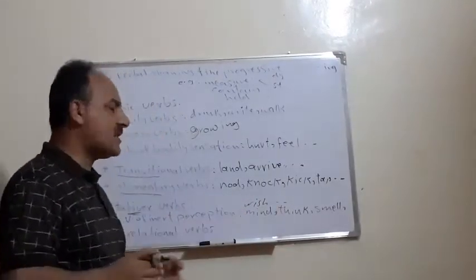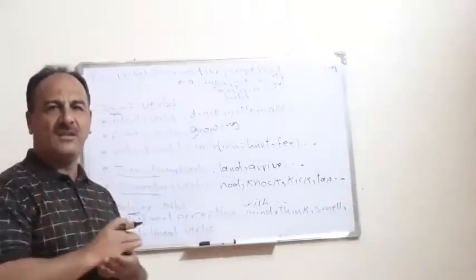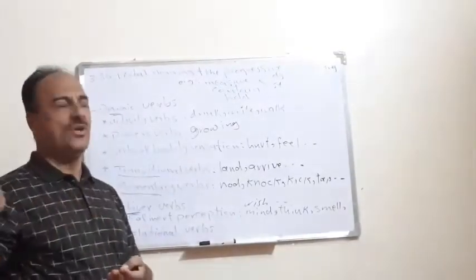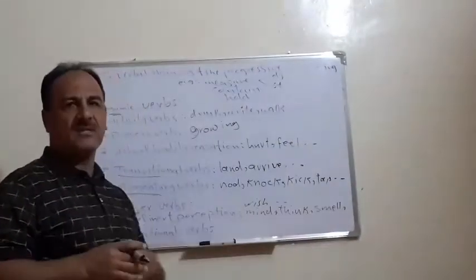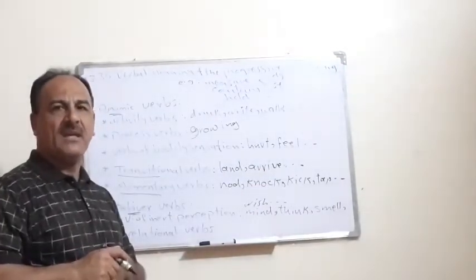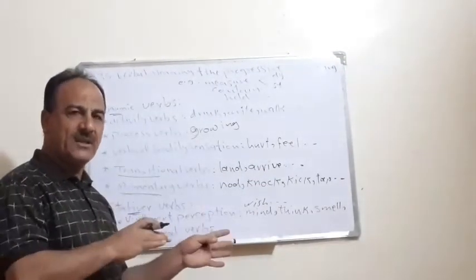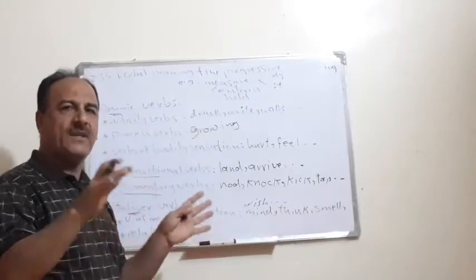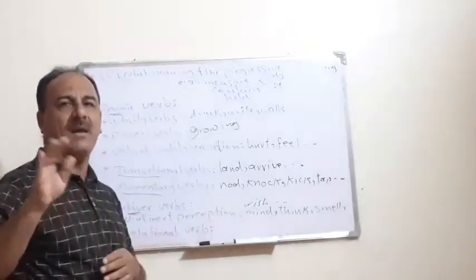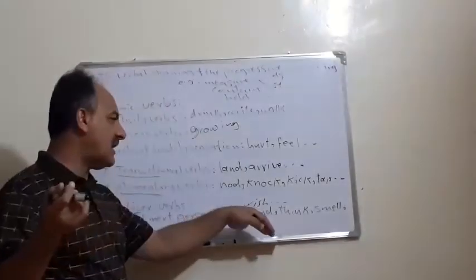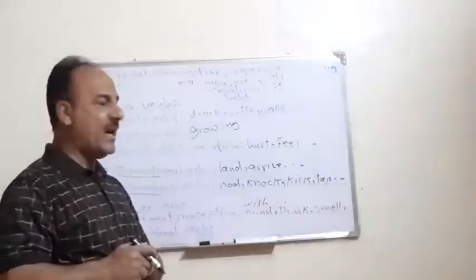So here it is not possible to say, I'm wishing you good luck, for example. We say, I wish you. No, we do not add ing. With smell, for example, we can't say, I am smelling. When you are talking about delicious food, we do not say the food is smelling delicious. No, it smells delicious. Why? Because it is a linking verb and it does not take ing.